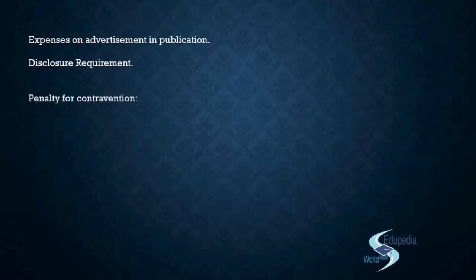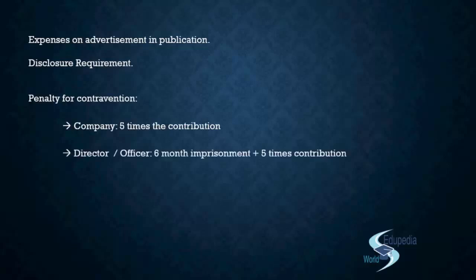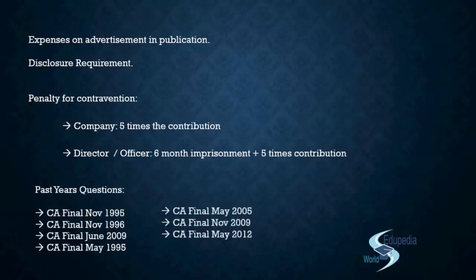Right? And then we had also seen the penalty for the contravention. So if you make a contravention in this section, that means if a government company or less than 3 year in existence company makes a contribution, they would be liable to this penalty, and other companies, if they cross the limit, they would be liable to the penalty. Right? What is the penalty? For companies it is 5 times the amount contributed, and for others, that means the directors and the officers and so on, the penalty would be the same. It would be 5 times the contribution, but in addition they would also be liable to imprisonment for the period of 6 months. Right? So that is all about the provisions that we had to discuss, and we have already discussed it. Now we'll move ahead to discuss the questions that have been asked in the past examinations.